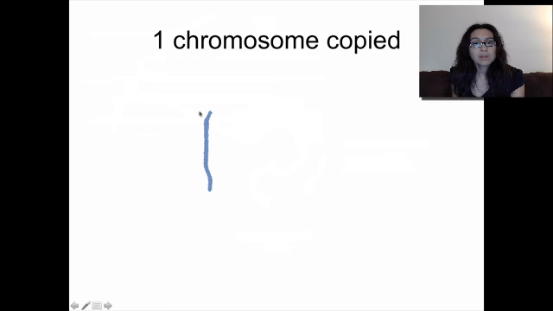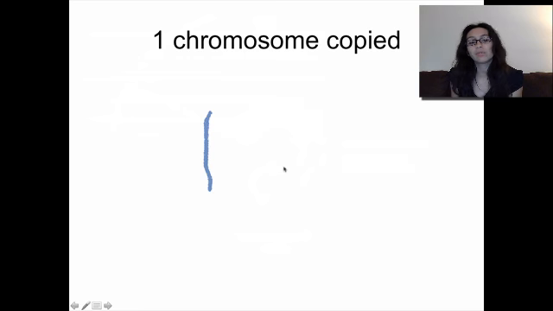Now, since we're going to be looking at cell division next class, what actually happens to the chromosomes during cell division, during mitosis to be specific, and meiosis, we need to understand what's going on with the chromosomes during cell division. So here, remember, this line would represent 1 single chromosome. And remember what a chromosome is. It's a whole bunch of DNA, specific instructions for making specific proteins, wrapped around histone proteins.